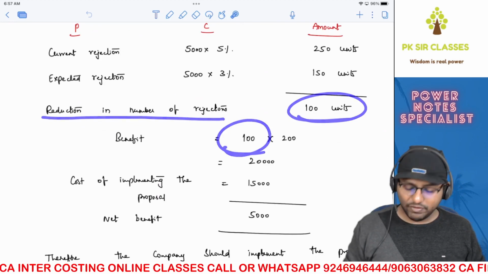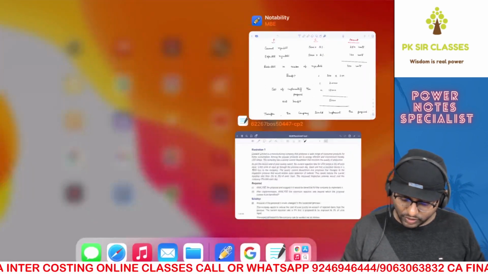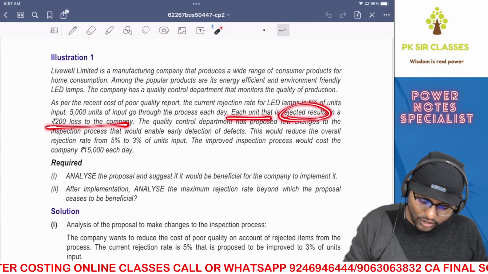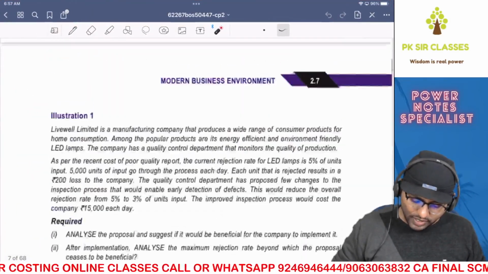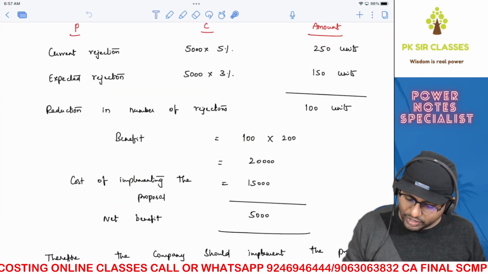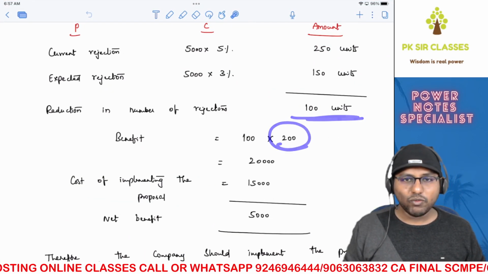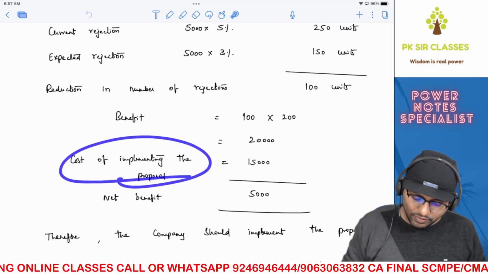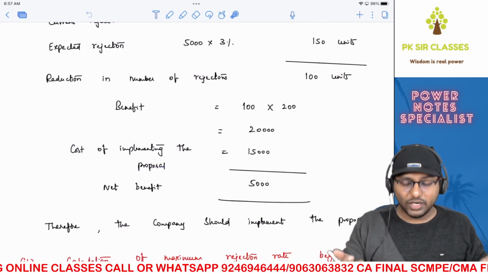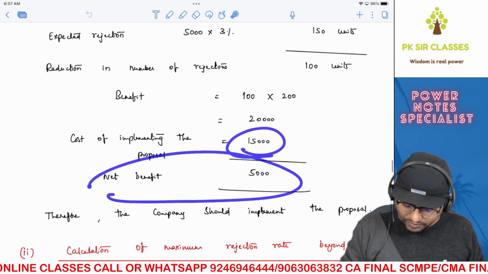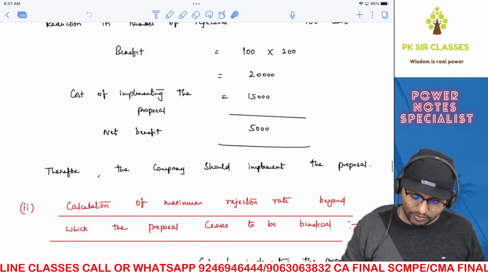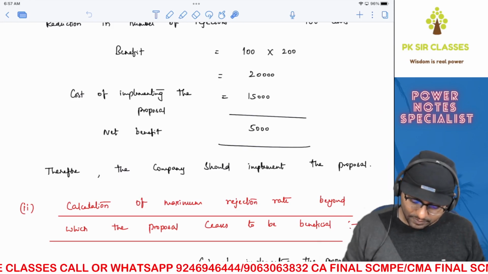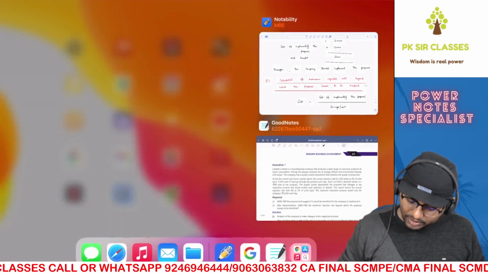So what's going to be your benefit? 100 into 200. Why 100 into 200? I hope you have read the question. Each unit that is rejected results in 200 rupees lost to the company. So when the number of rejected units gets reduced by 100, then per unit you save 200, which means the total benefit is going to be 20,000. What is the cost of implementing the proposal? It is given in the question, which is 15,000, which means the benefit that we're going to enjoy is 5,000. Pretty simple. Therefore, because the benefit is positive, the company should implement the proposal. There ends the matter. Now, looking at the second part of the question, what is that?